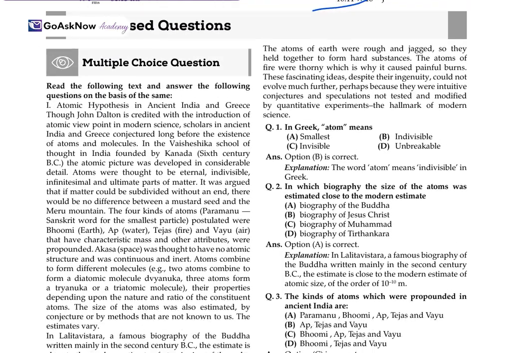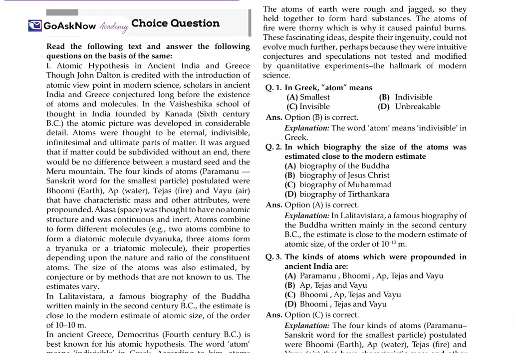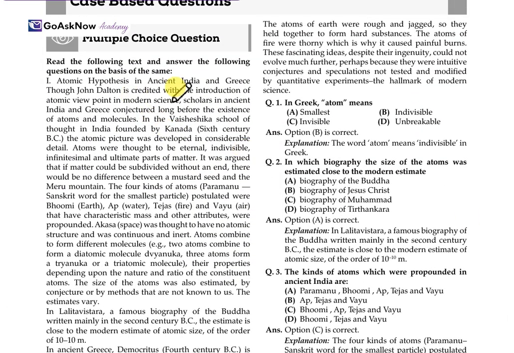Now, after the numerical, we have a case-based question. On the basis of the case, we'll have to answer a few questions. According to the case, atomic hypothesis in ancient India and Greece: though John Dalton is credited with the introduction of the atomic viewpoint in modern science, scholars in ancient India and Greece conjectured long before the existence of atoms and molecules. In the Vaisheshika school of thought in India, founded by Kanada in the 6th century, atoms were thought to be the eternal, indivisible, infinitesimal and ultimate parts of matter.